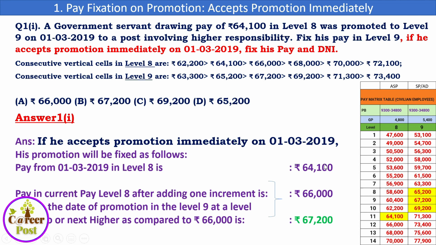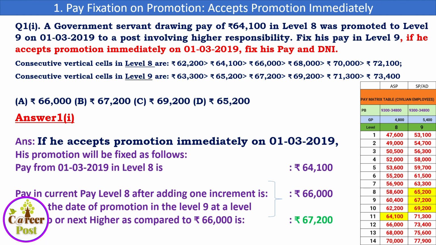Once again I will recall: the initial pay is 64,100. His notional increment will be the next cell in the same vertical column, that is 66,000, and the amount that is beyond 66,000 in level 9, the promotional level, is 67,200. Suppose 66,000 pay is available in level 9, then he will be granted that 66,000 only. As 66,000 is not available in level 9, any amount that is beyond 66,000 in the cell will be granted as pay to the official. So here 67,200 is granted.